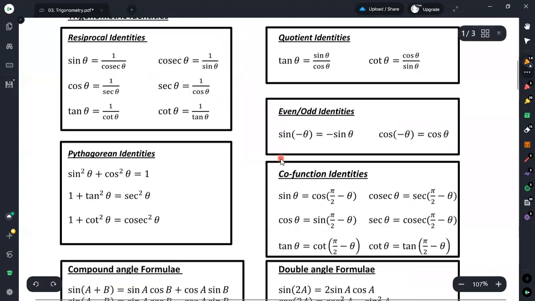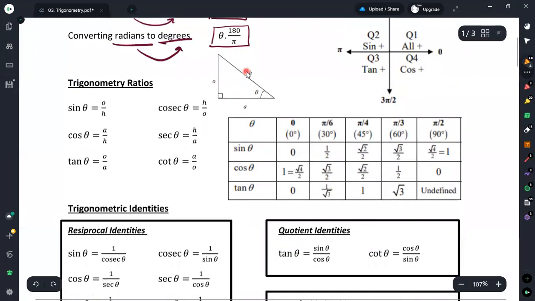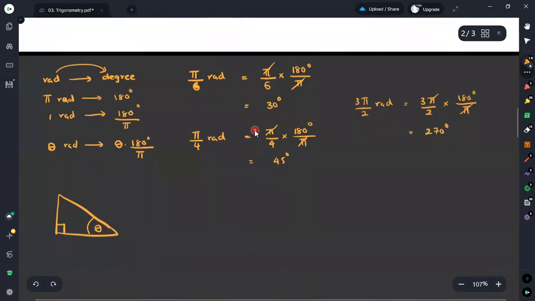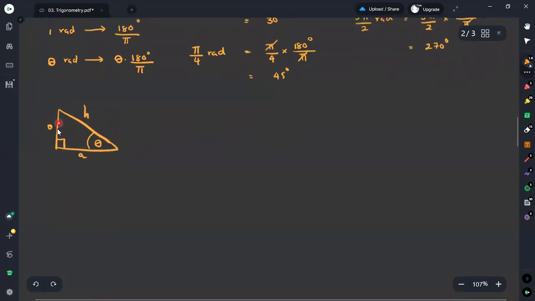And here you have these sides as O, A, and H. These are the three sides we are naming: hypotenuse, then A is the side which is adjacent to the angle theta, and O is the side which is opposite to the theta, and H stands for the hypotenuse of the right angle triangle.